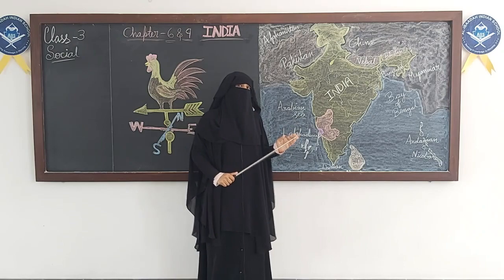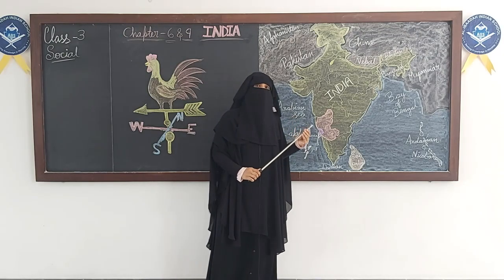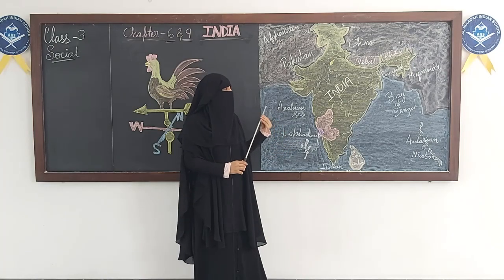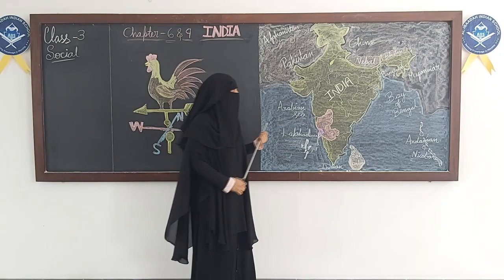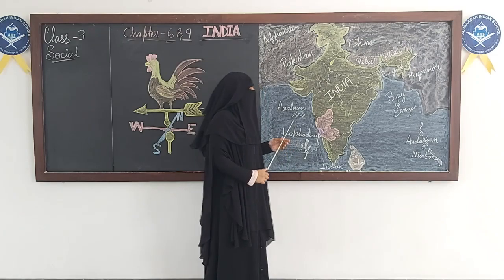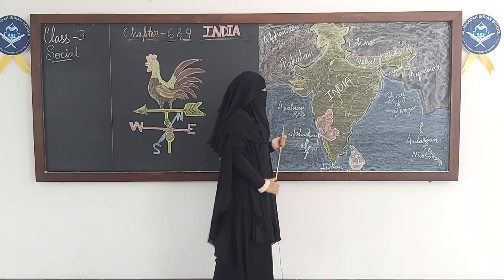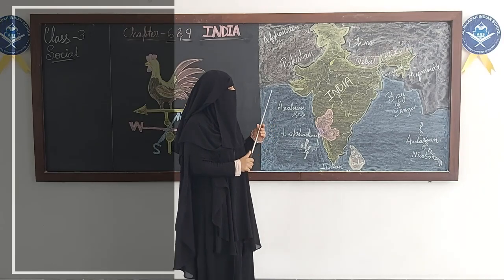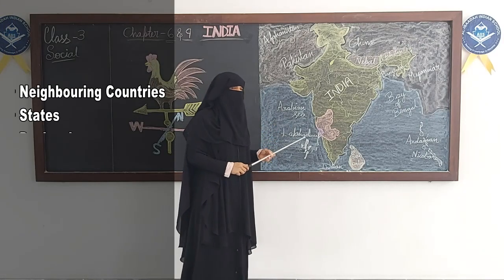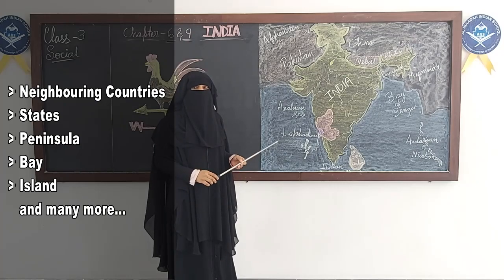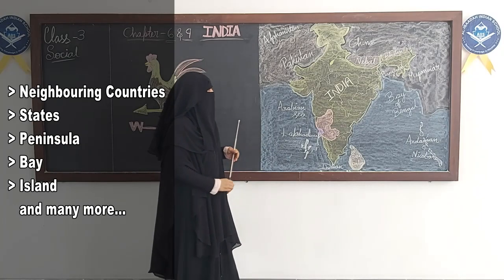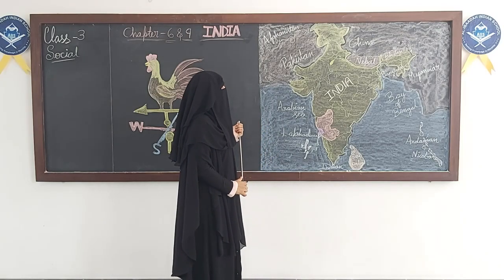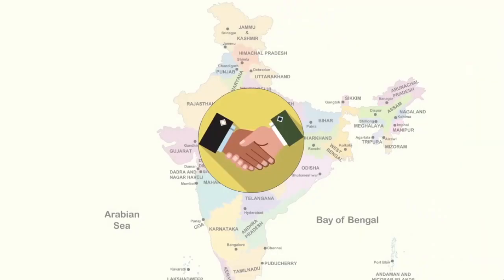Okay, now firstly, where is India located in the world map? India is located in Southeast Asia in the northern hemisphere. Okay, now that is in the world map. Now here in India, today we will be learning about neighboring countries, states, peninsula, bay, island, etc. So let's begin with the neighboring countries.